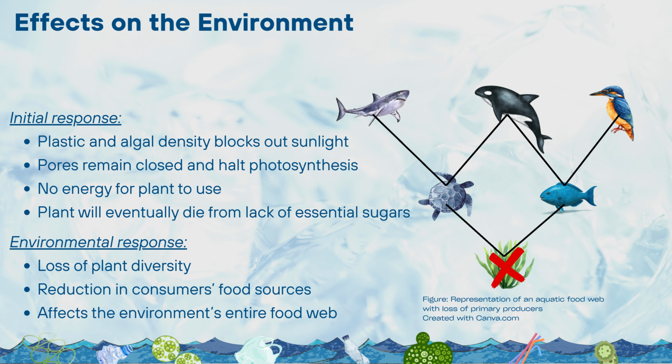When sunlight is blocked, due to factors such as dense plastic debris and eutrophic algal blooms, these stomatal complexes remain closed due to no blue light stimulus, inhibiting their gas exchange. Therefore, photosynthesis is halted, plants exhaust their energy and food sources and die of starvation. As they are primary producers in an environment, this reduction in plant life affects its consumers, unfavourably changing its food web. These factors can cause catastrophic events if not tackled properly.